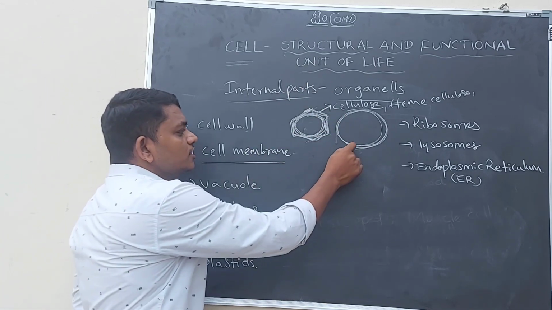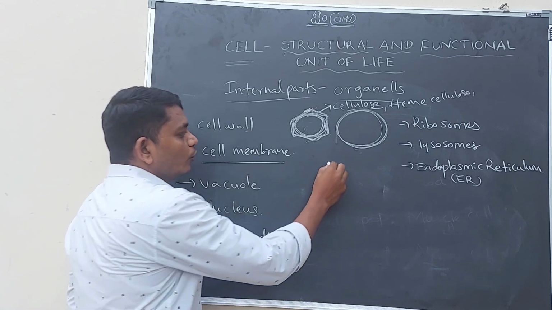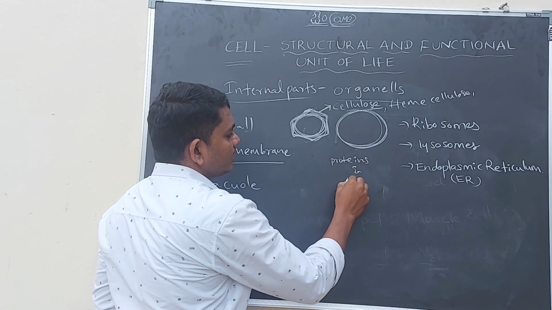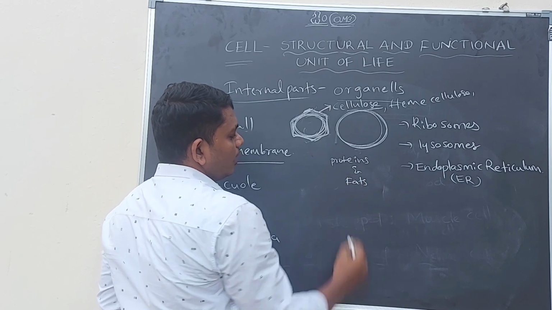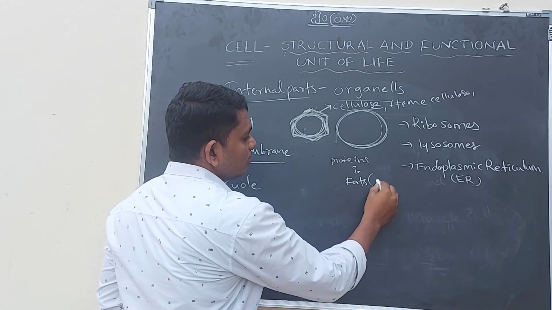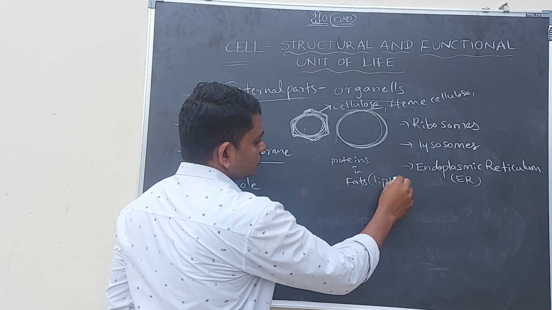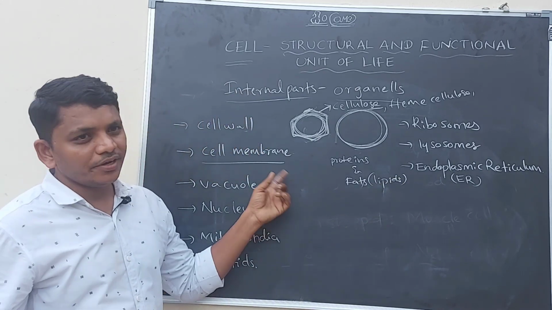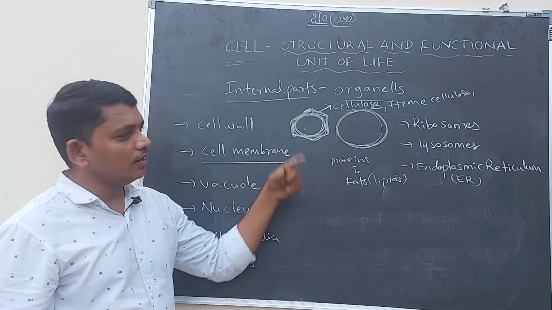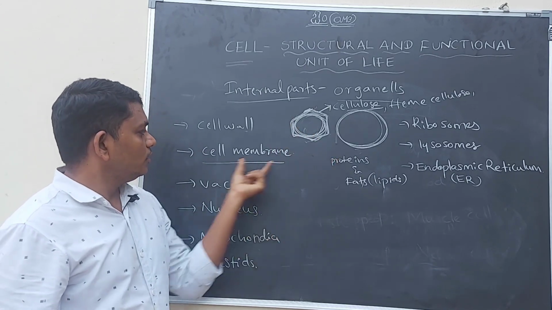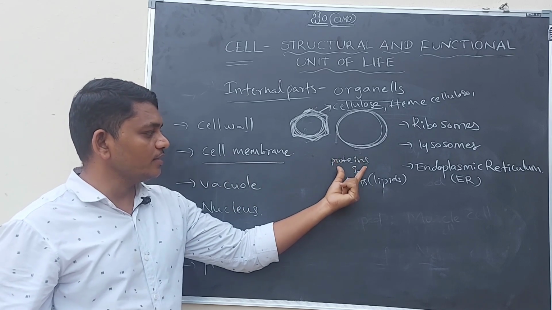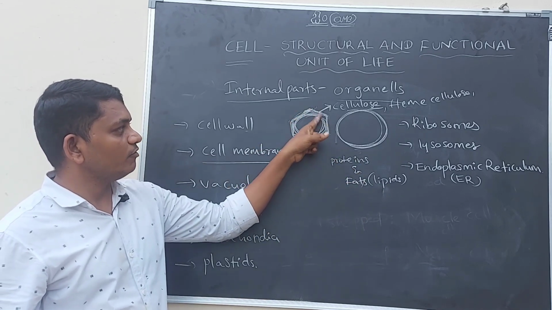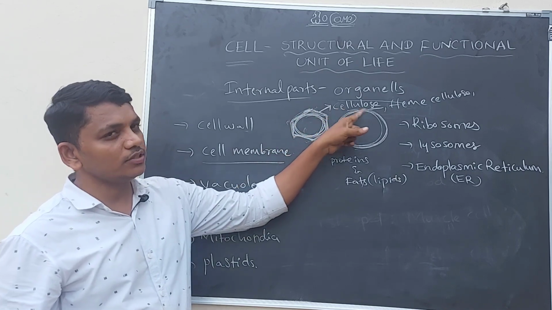And this cell membrane is made up of proteins and fats. These fats are also called lipids. Whether it is in a plant cell or an animal cell, the cell membrane is made up of proteins and fats. Here the cell wall is made up of cellulose and hemicellulose.